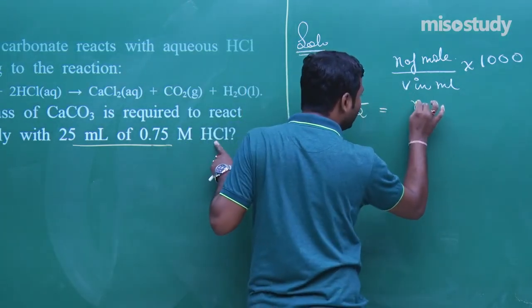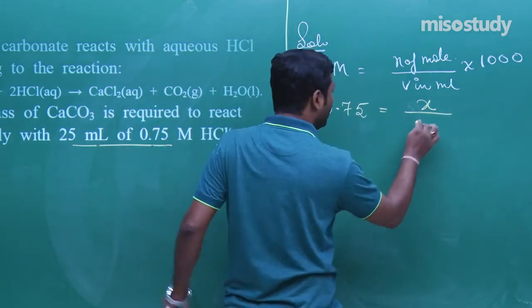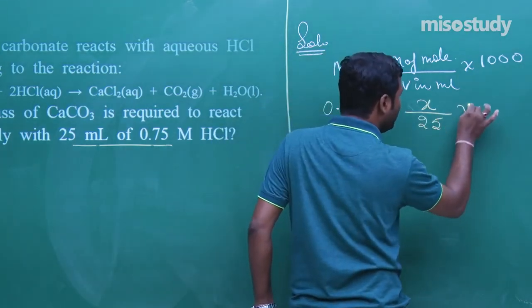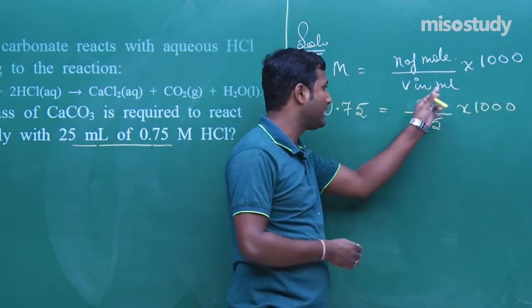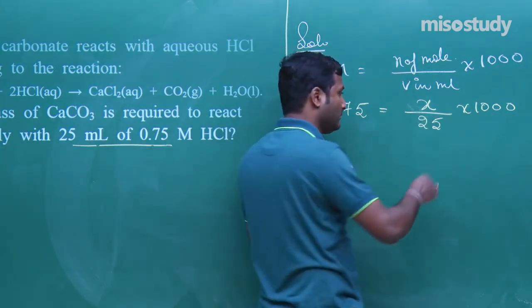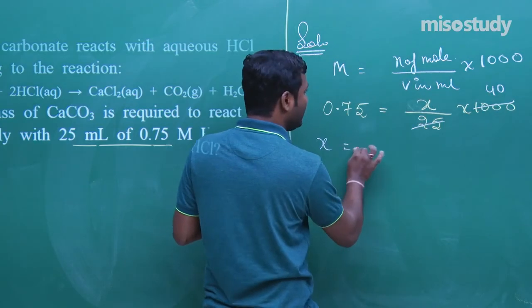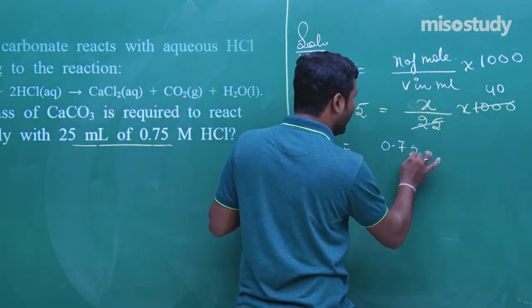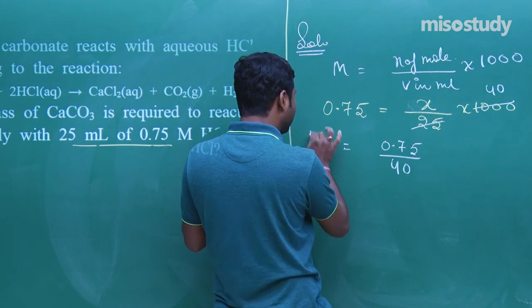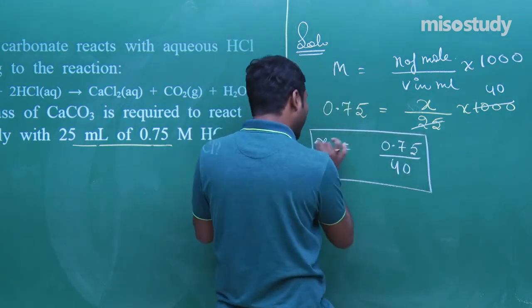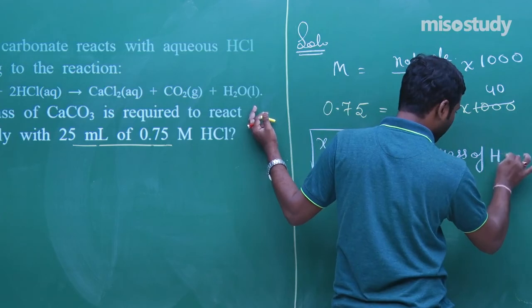We need to find the number of moles, so put here X. Volume is given, 25 multiplied by 1000. Clear? We have converted ml into liter. That is 40. So X is equal to 0.75 divided by 40. This is the moles of HCl given in the question.